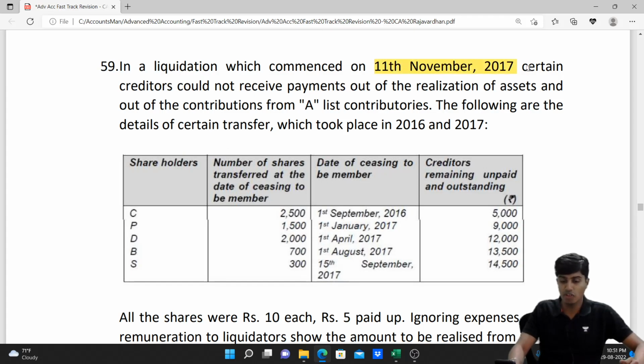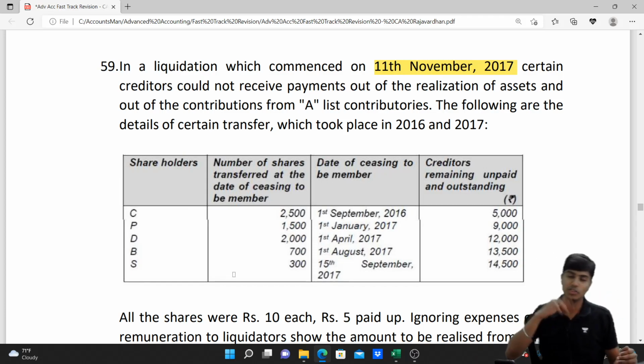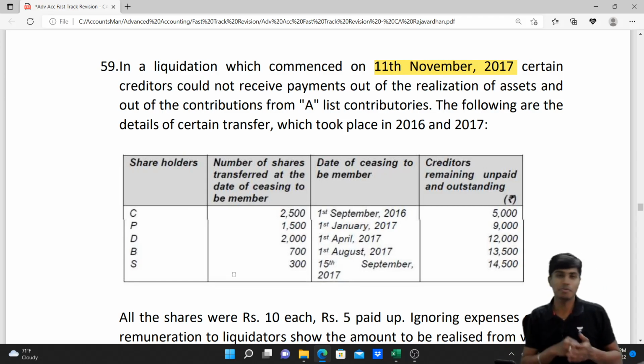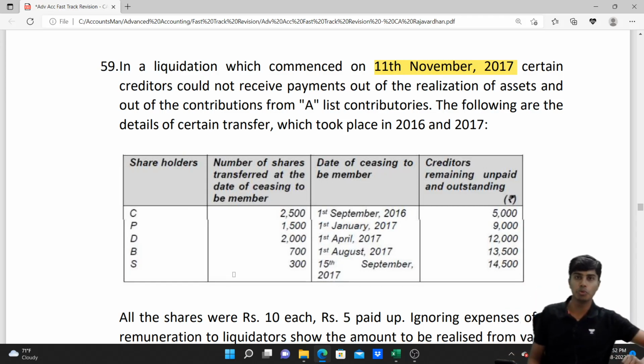Note the date, 11th of November, because if the transfer has happened after 12th of November 2016 but before 11th of November 2017, then such a person who has transferred the shares will be a B-list contributor. Or if someone has transferred the shares on 11th of November 2016 or before, then such a person is no more a B-list contributor and he will not be liable to pay any share in proportionate liability or his uncalled capital once the transfer is made.